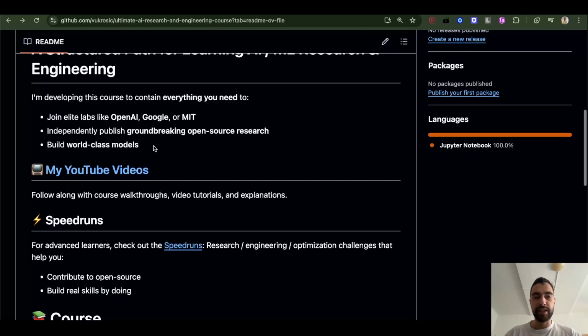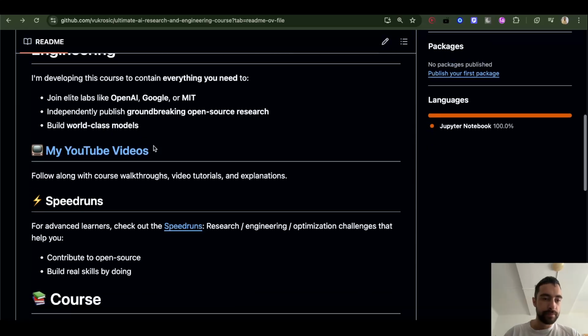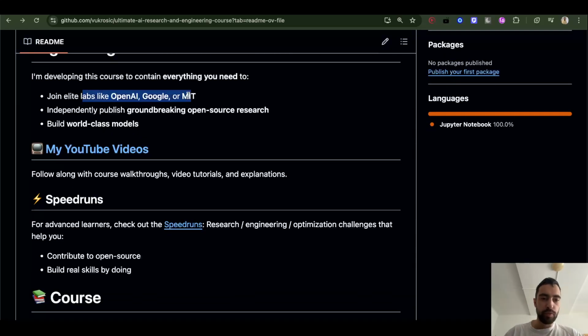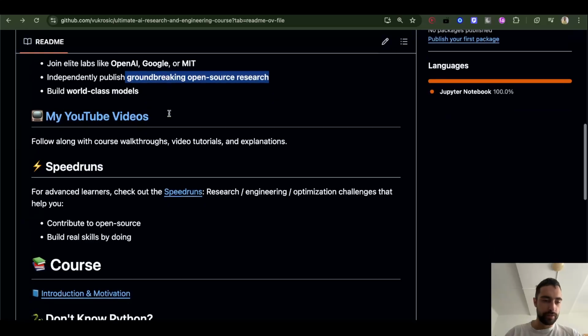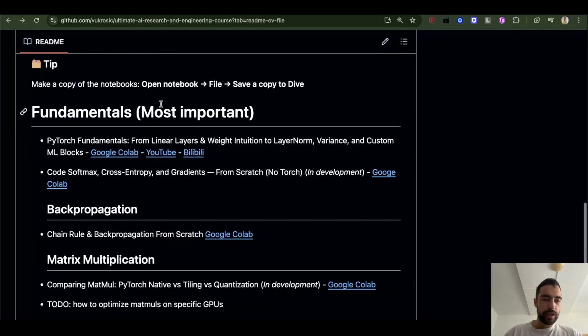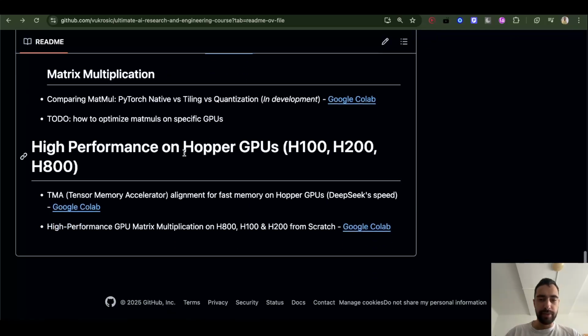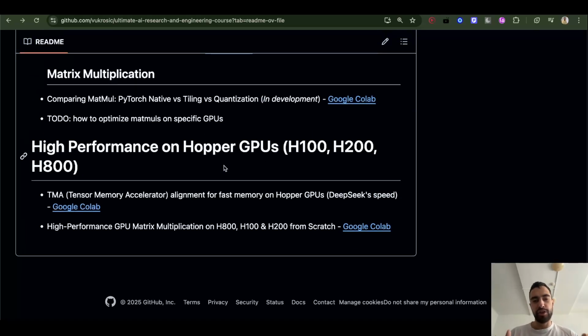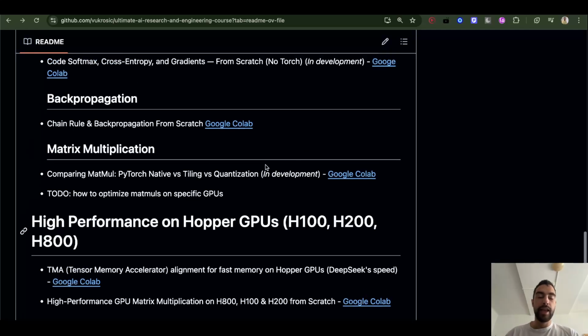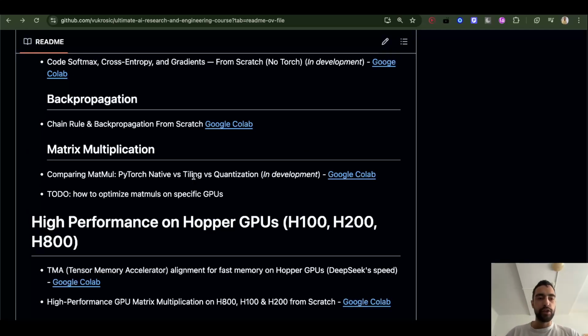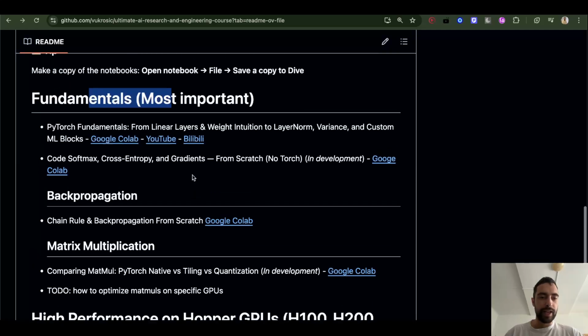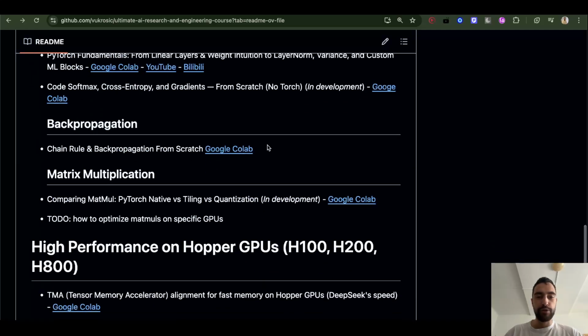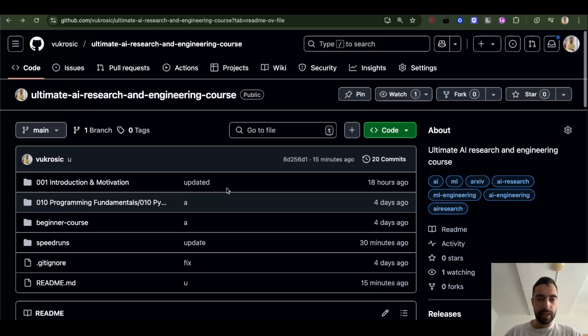We will be learning everything, creating our own LLMs. So the goal is to be able to join elite labs or publish open source groundbreaking research. And so you can check the course here. There are only maybe about 6 or 7 lessons, but I think eventually this will contain maybe 50 to 100 lessons or even more, 200 lessons, and it will all be structured throughout the following year. But even now you can start learning with me, and we will learn together.